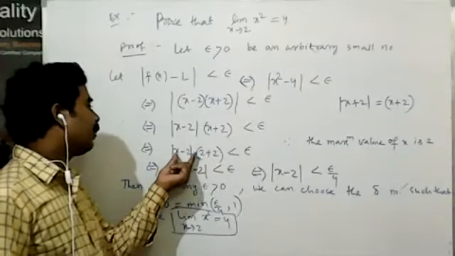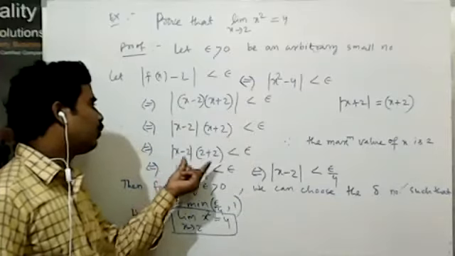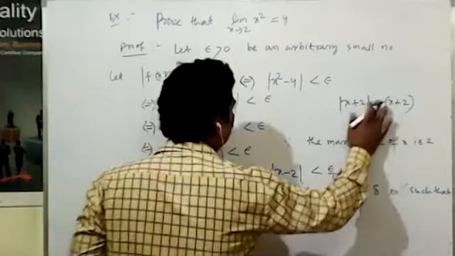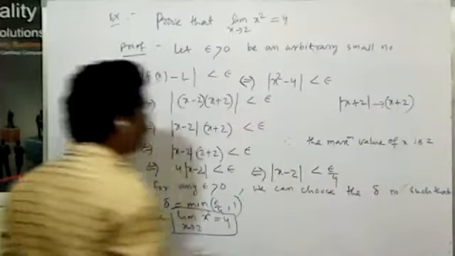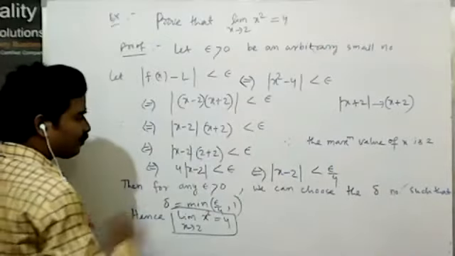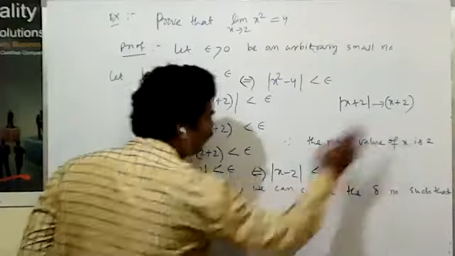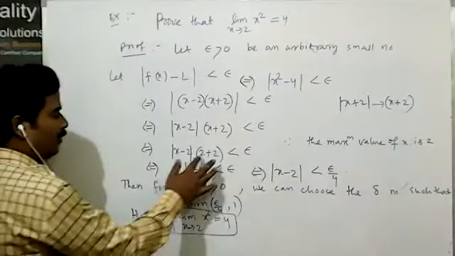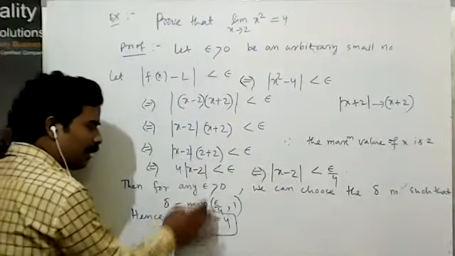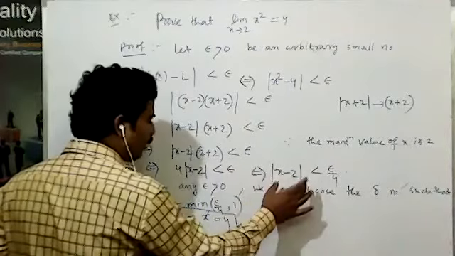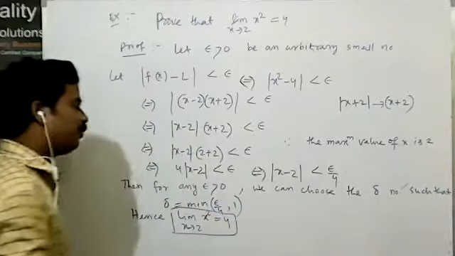Here |x − 2| · (2 + 2), which is less than epsilon. Why? Because the maximum value of x is 2. Now it comes to 4|x − 2| < epsilon. That implies |x − 2| < epsilon by 4.